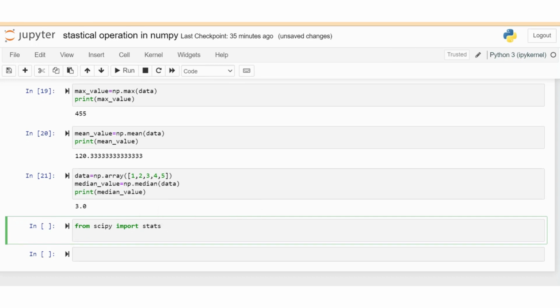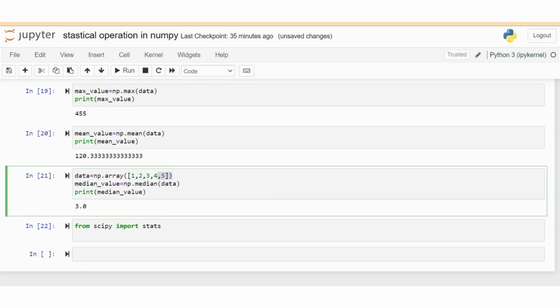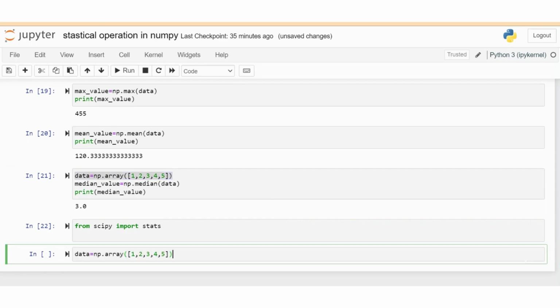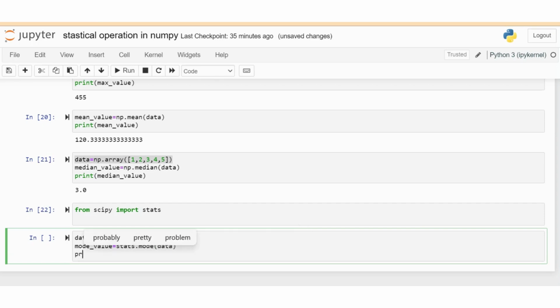Use the given data, copy this section, create the mode value of data with stats.mode of the given data, and print the mode value.